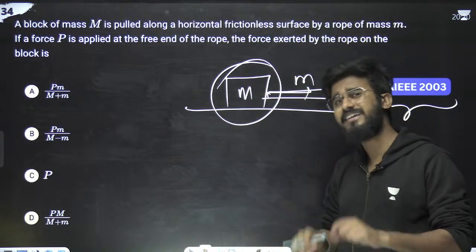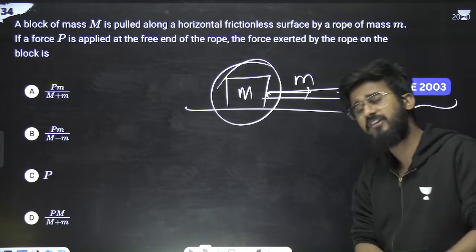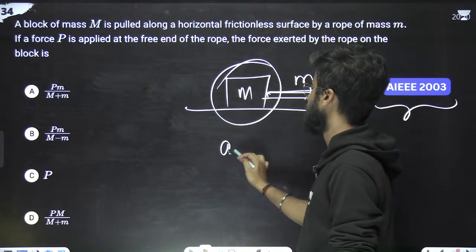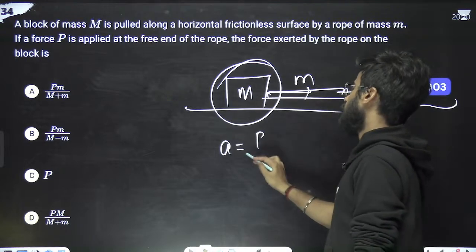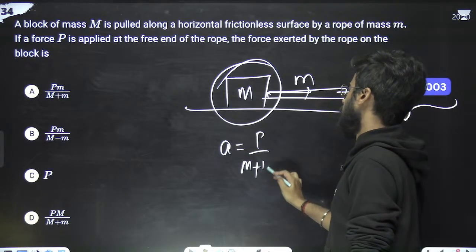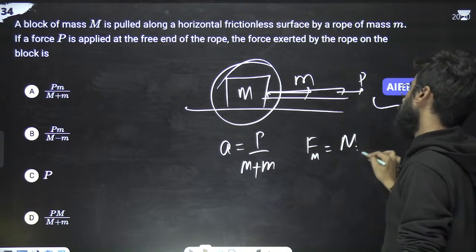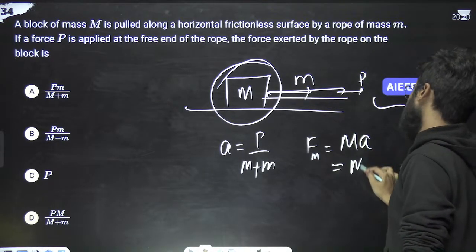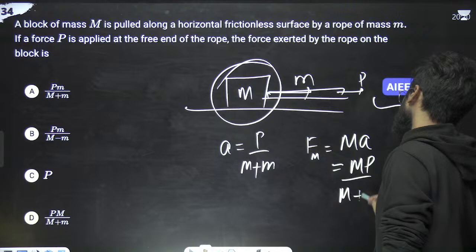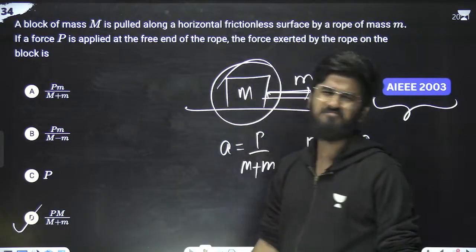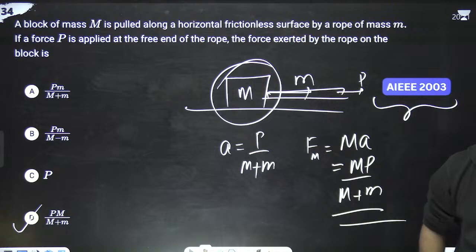So this block is moving because the rope is applying force on this particular block. So we will simply calculate the total acceleration first of all. Total acceleration is total force P upon total mass, capital M plus small m. We have to calculate the force on this. So force on M is mass into acceleration. Mass is capital M, so M into P divided by M plus small m. Which answer is correct? PM upon M plus m. D option is correct. Very easy, right?